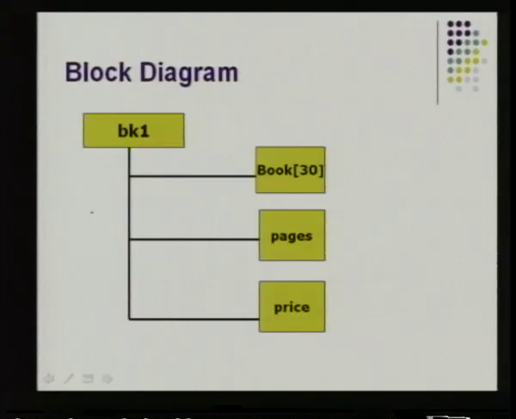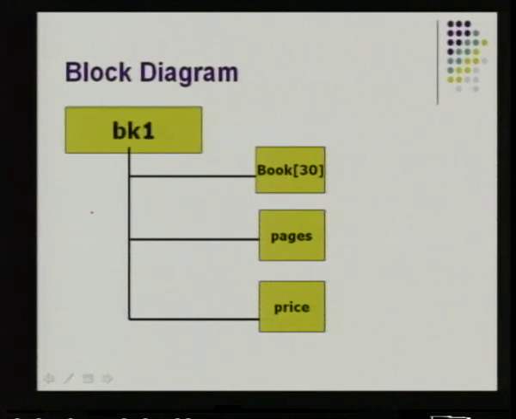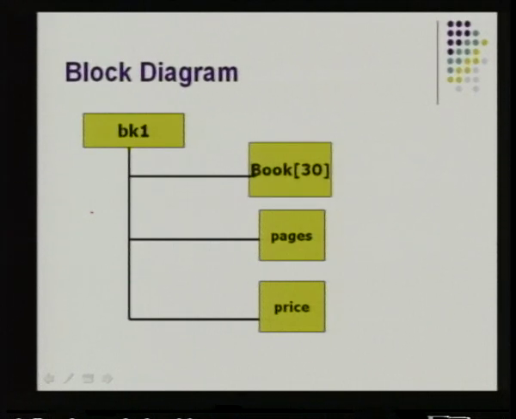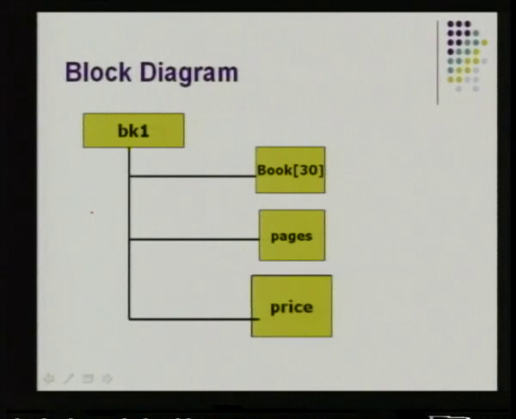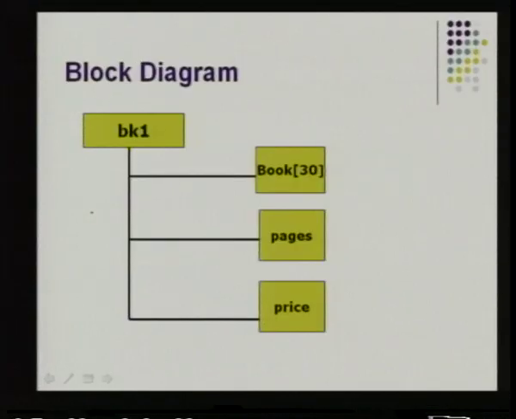This is the diagrammatic representation of how a compiler identifies the definition of a structure. bk1 is the structure variable name; book, pages and price are the structure members. So, the compiler understands that this book, page and price belong to this structure variable bk1. Using bk1 we can do any manipulation that we want with the members of a structure.